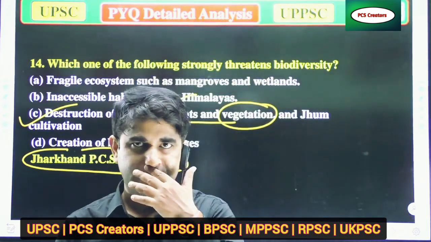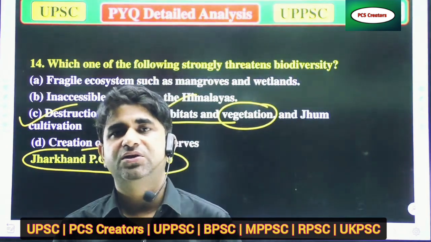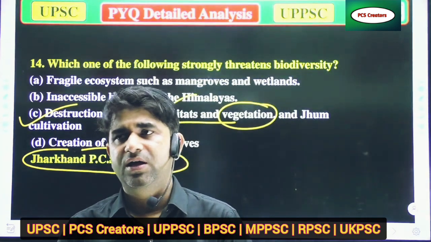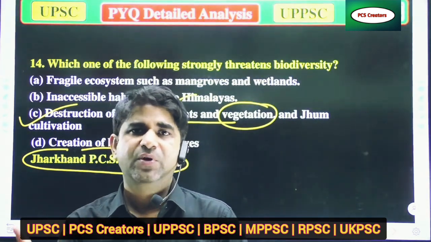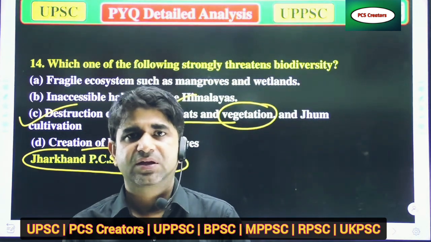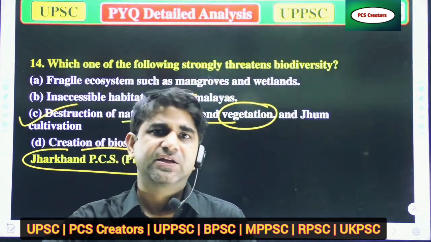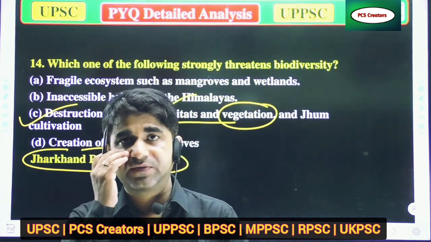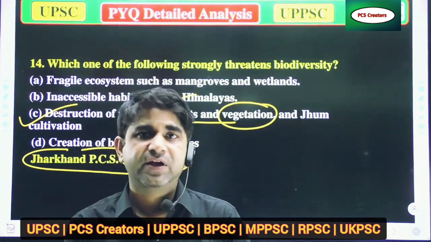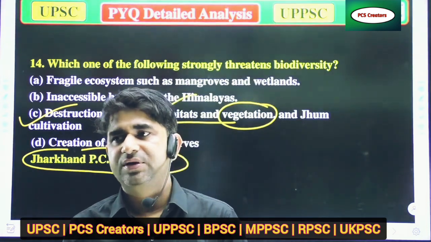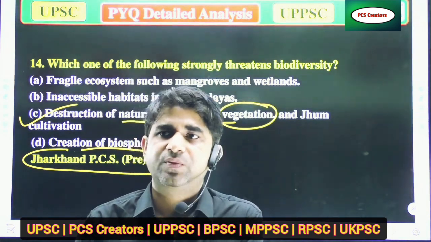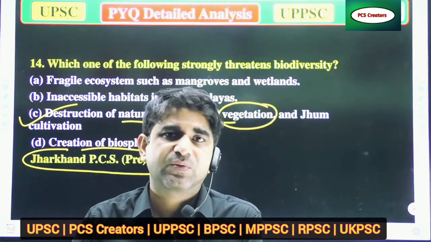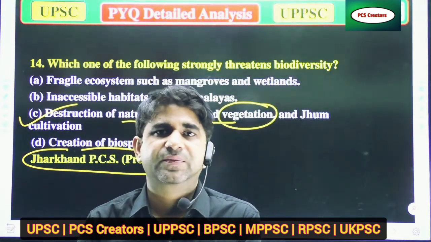Next is jhum cultivation. Jhum cultivation is a term mainly found in the northeastern states. In jhum cultivation, the farmers generally burn an area for agriculture. Firstly, they cut all the trees and plants of that area and set fire to it, so that all the living organisms of that area are destroyed.